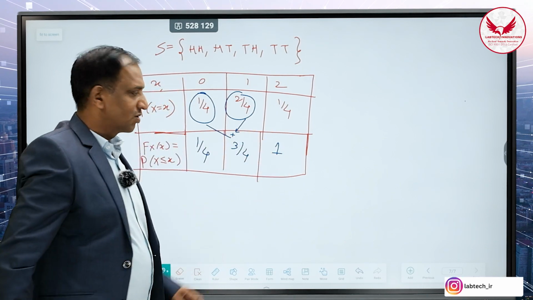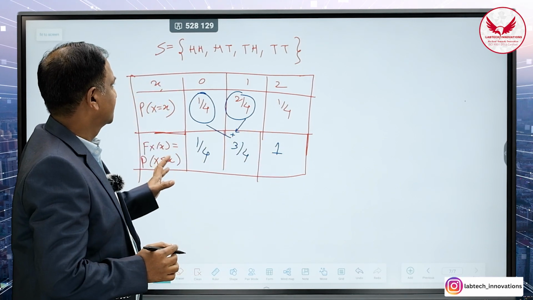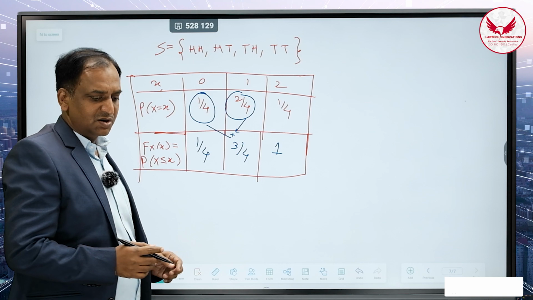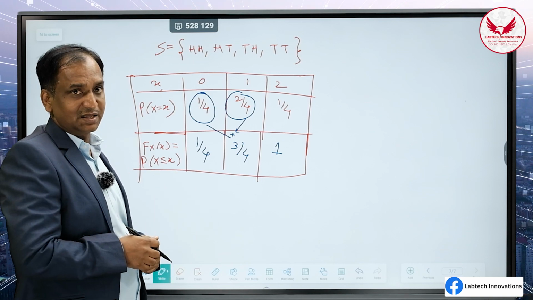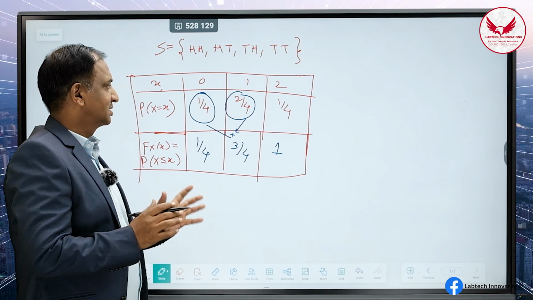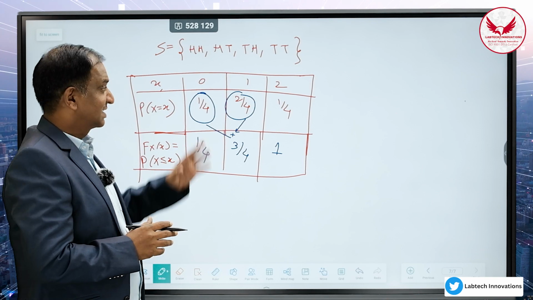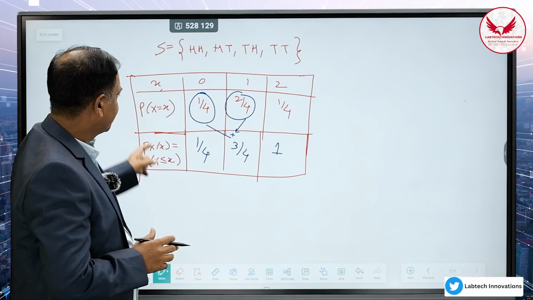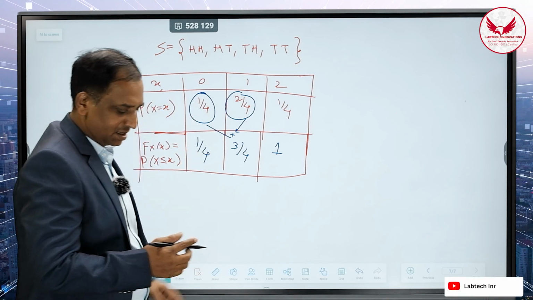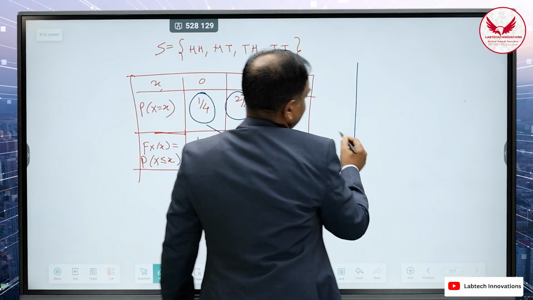अगर आप लोगों को ऐसा question आता है, so for the experiment tossing two coins simultaneously, and if the random variable x is equal to number of heads, sketch the CDF. CDF you calculate with the help of this table, and the CDF graph आपको निकालना है.